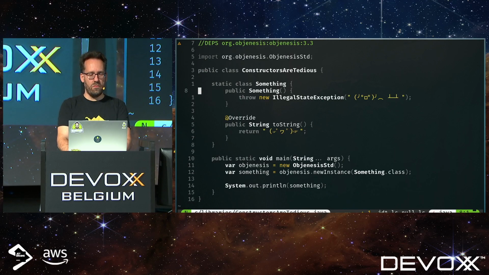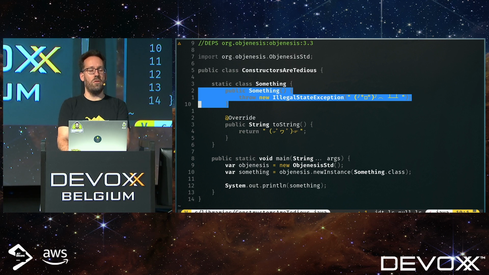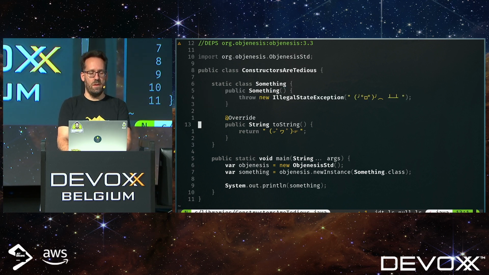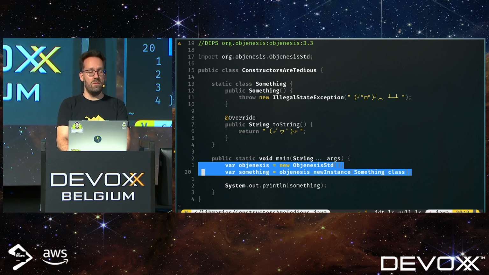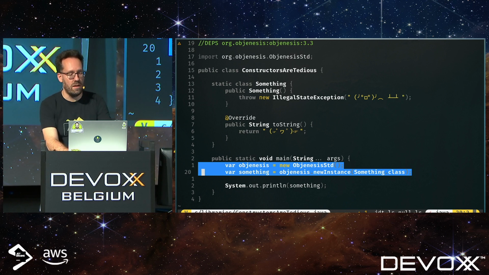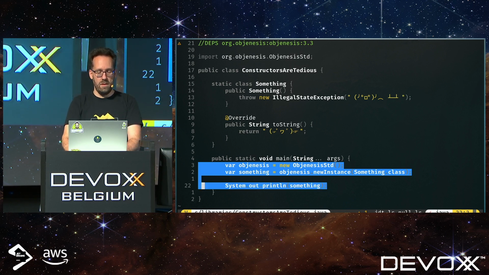Okay, so I have a class. Constructor throws an exception. ToString returns a string. I want to print this string, but obviously I can't call the constructor. So what do? I make an Objenesis instance, and then I use that to create an instance of my class, and then I can use it.